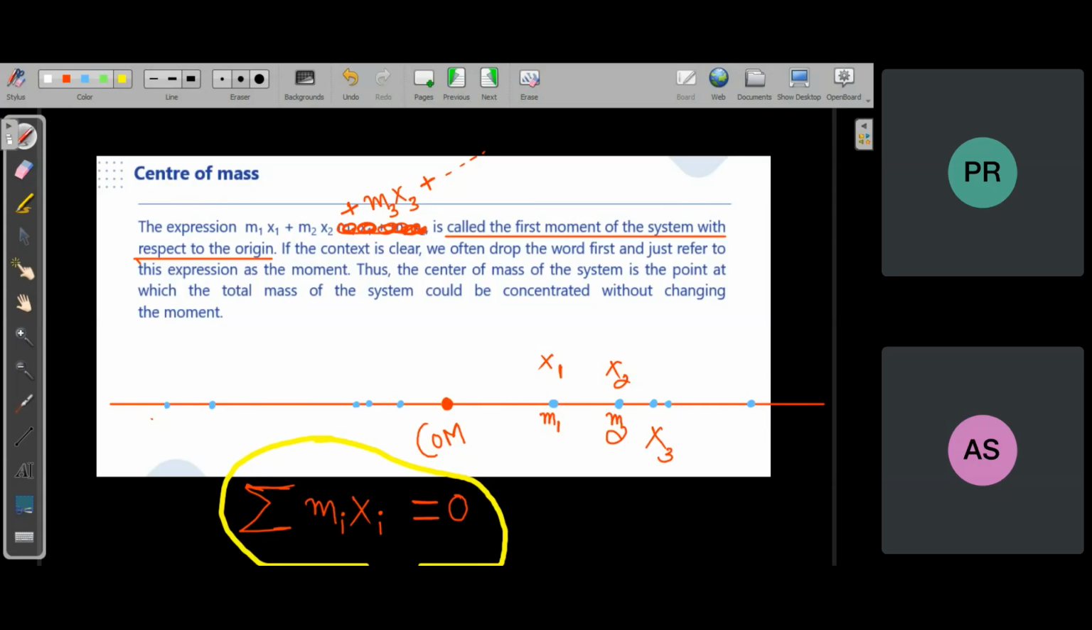Sir, here the reference is the frame of reference only? Speak louder, your voice is not coming. Sir, here origin means we are taking coordinates with respect to the origin, no, sir? Origin means the frame of reference origin only? No. Here x1, x2, x3 are all distances from the center of mass.